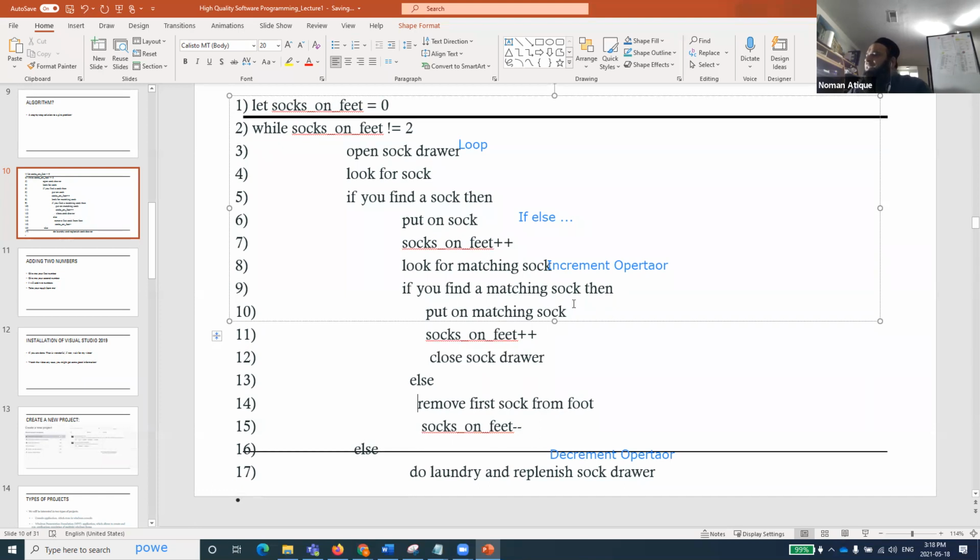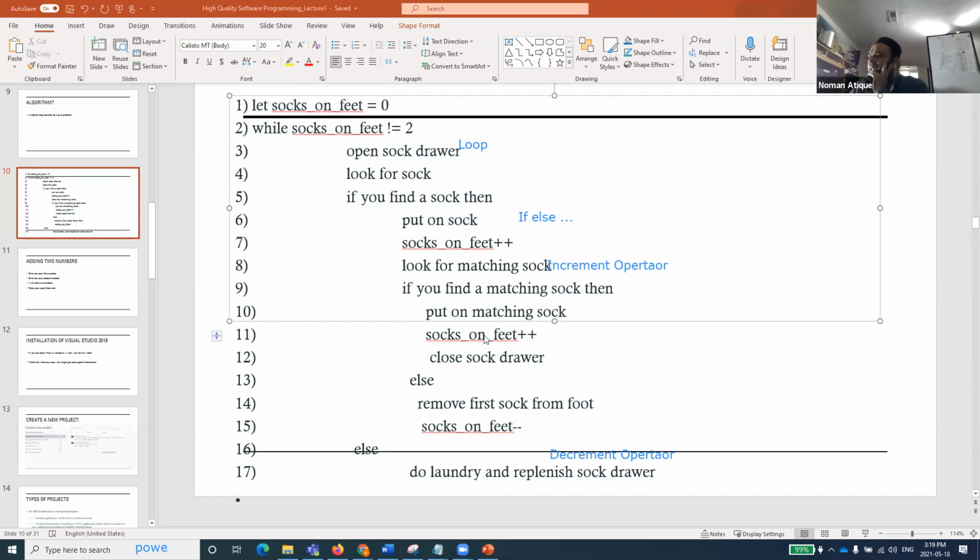So if you find a matching sock, then put on the matching sock, socks on feet plus plus. What was the socks on feet over here? Can anyone tell me? It started with a 0, and it says unless it becomes 2. So now I'm asking those people who are new here. I'm not asking everyone, I'm just asking some people.